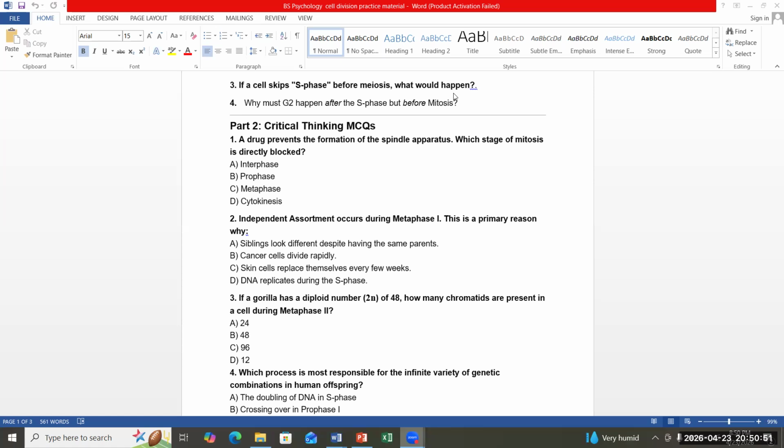A drug prevents the formation of a spindle apparatus. You know what a spindle fiber is, right? A person has consumed a certain type of chemical substance, a drug, which is stopping the spindle fiber formation. Which stage of mitosis is directly blocked? The question is related to mitosis.